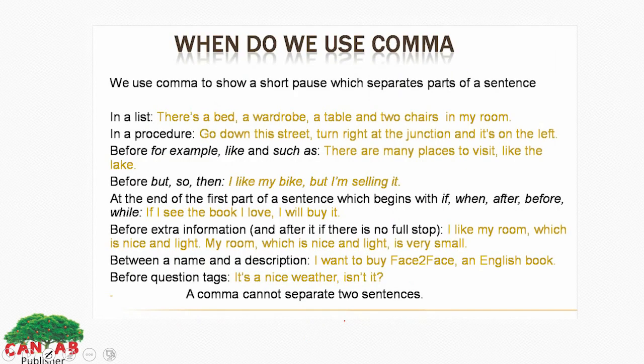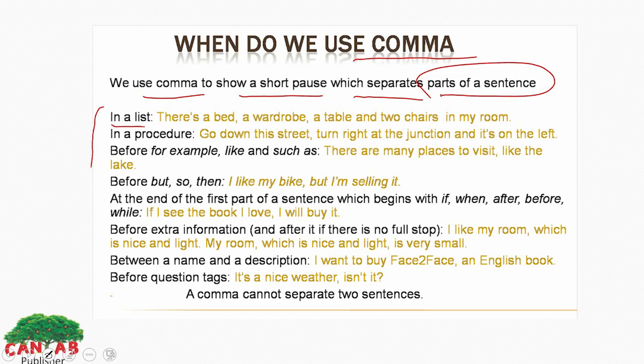Now let's discuss the use of comma here. When do we use comma? We use comma to show a short pause which separates parts of a sentence. We have a list here. In a list, we use comma. In a list, there is a bed, a wardrobe, a table and 2 chairs in my room. In a procedure, go down this street, turn at the junction and it's on the left.